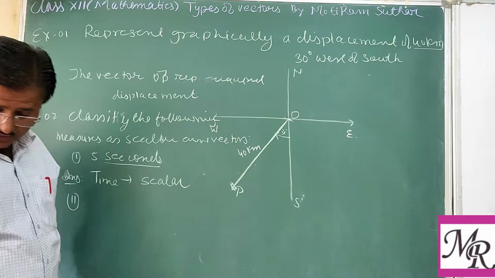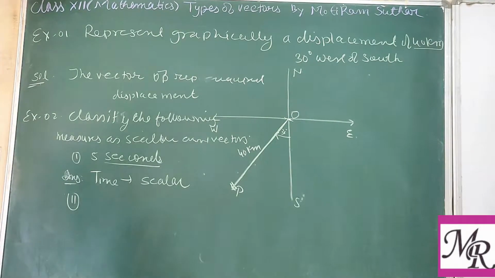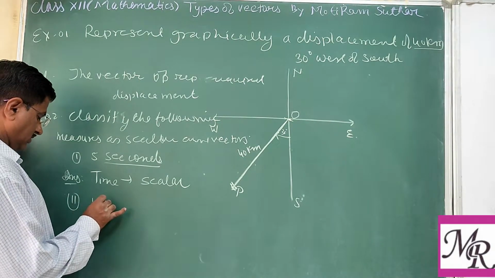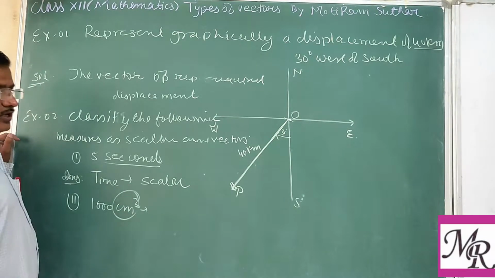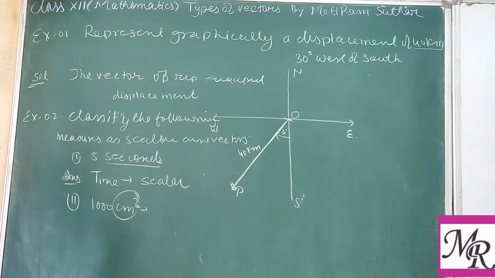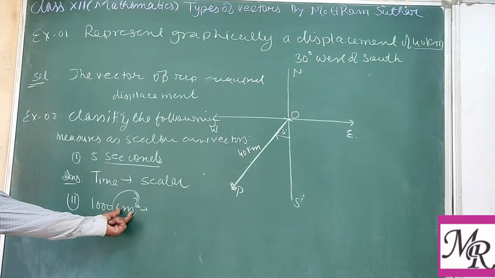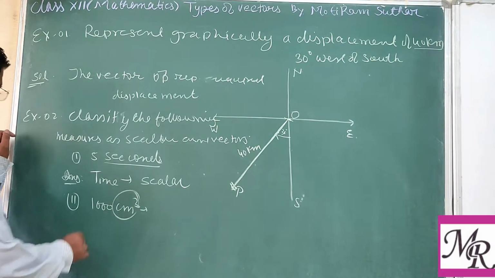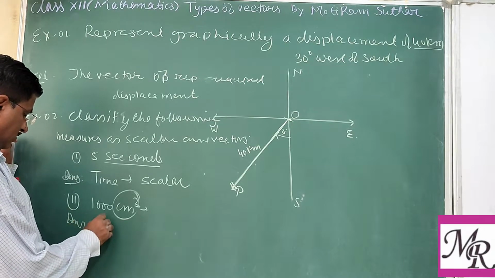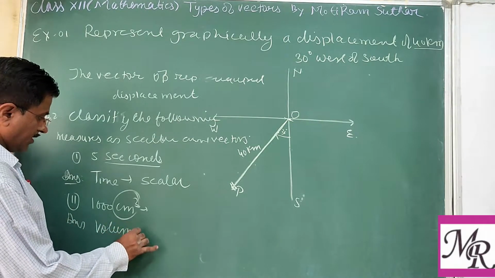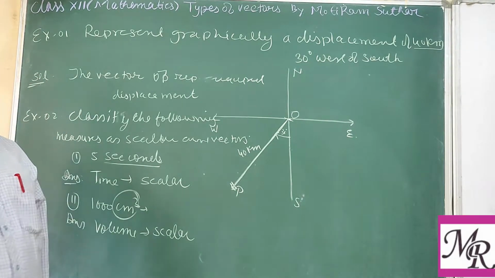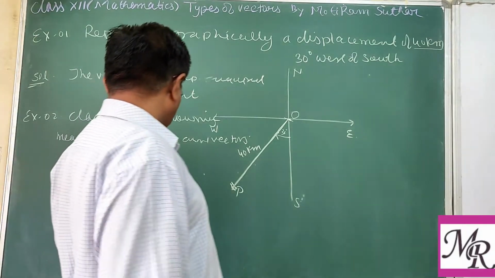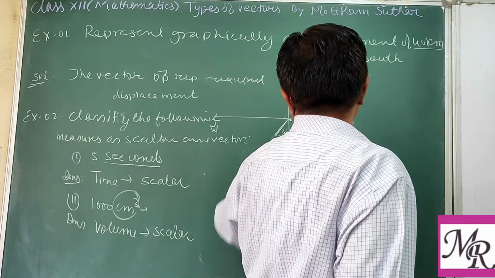Second, 1000 cubic centimeter. This is the volume. Because of the cubic unit, either centimeter, meter or other, it is a volume. So volume again is scalar. There is no direction. So we may write this as a scalar quantity.